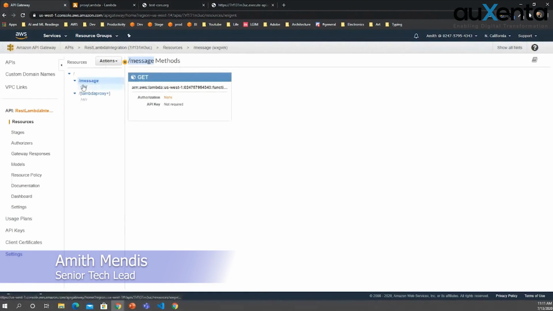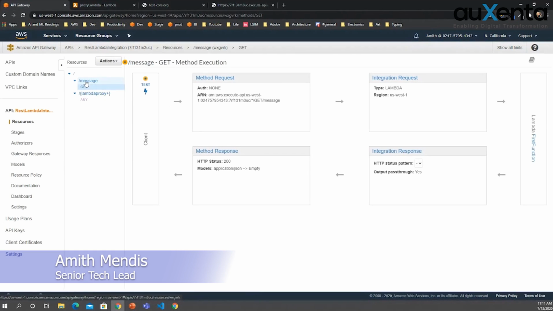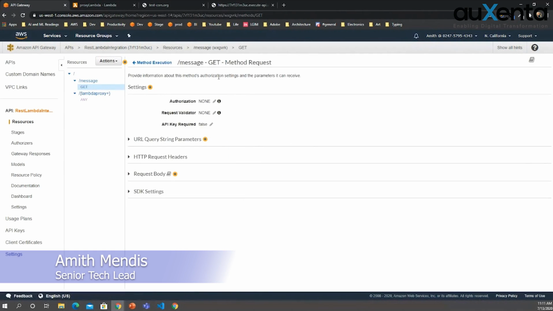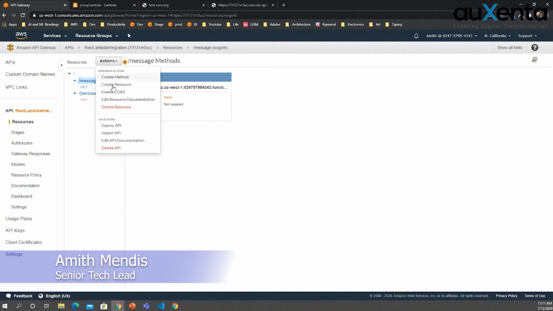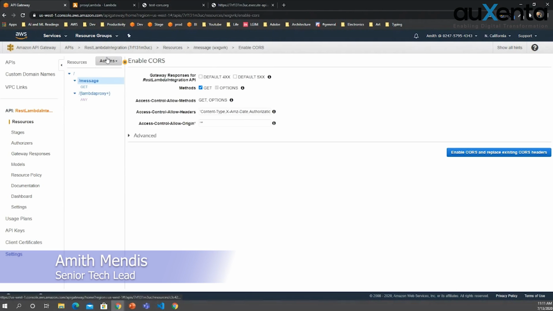To do that, we will enable CORS. Here in actions, you have Enable CORS. Here you can see this OPTIONS method, right? OPTIONS is the one used by the browser to see whether CORS is allowed or not. And the method is GET. And here you can see Access-Control-Allow-Origin is all. Now it can be accessed from any domain.